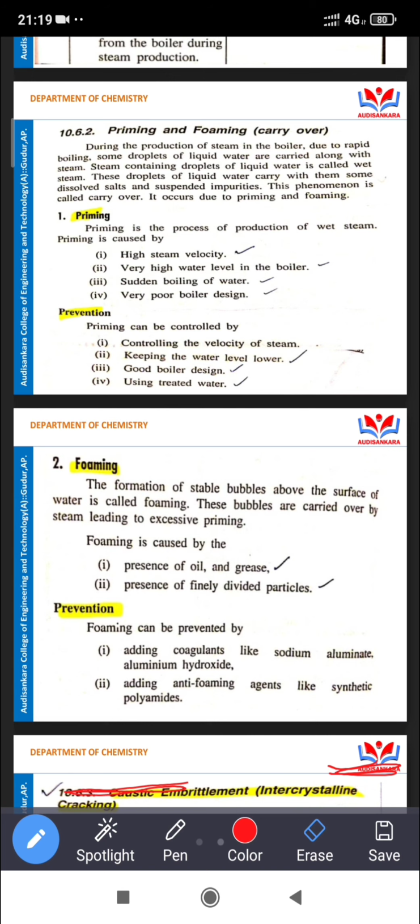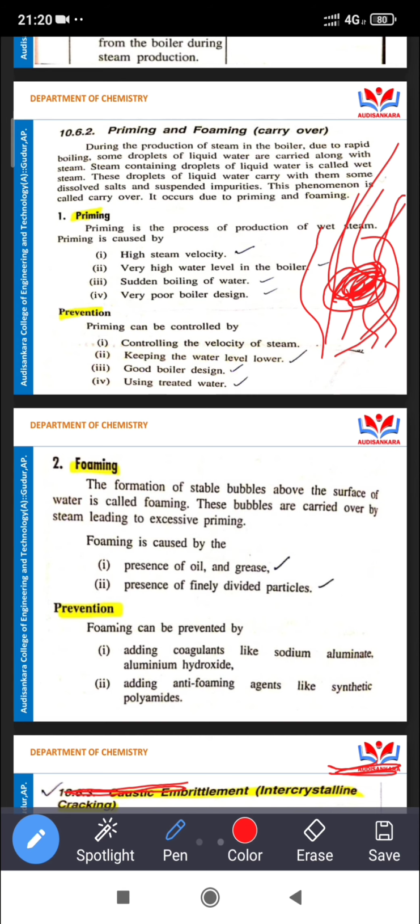Carry over is what happens in a boiler in the presence of heat: steam is generated, along with wet steam. Wet steam carries some droplets, and in the droplets there are some impurities. These droplets are easily carried with the steam. That is known as carry over, which is developed by priming and foaming.